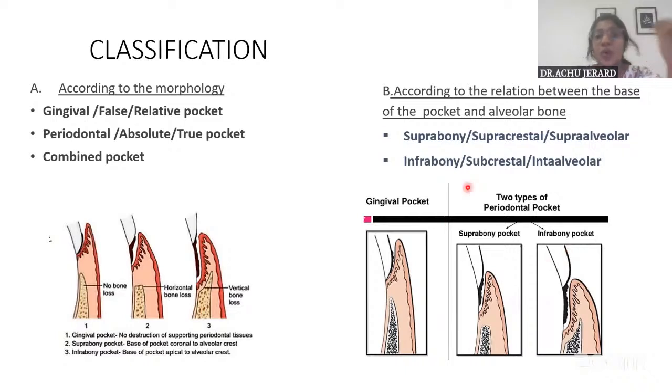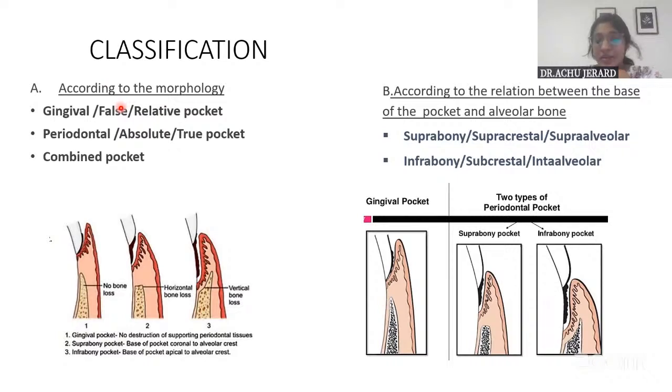Okay, so when you write the exam, you will have to number each of these criteria on the basis of which we have classified, and under each pocket, you need to write what it is and how it is different from the others. The first one is according to the morphology, which we have already discussed, but you need to rewrite it in the classification: that is gingival pocket or relative pocket or false pocket.